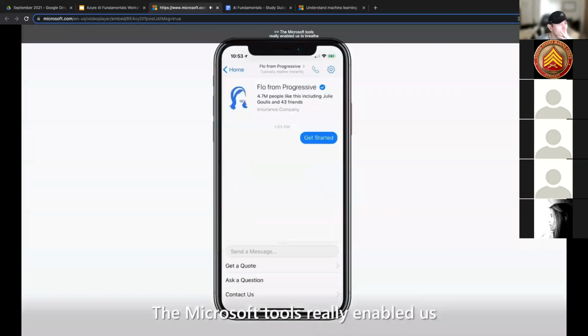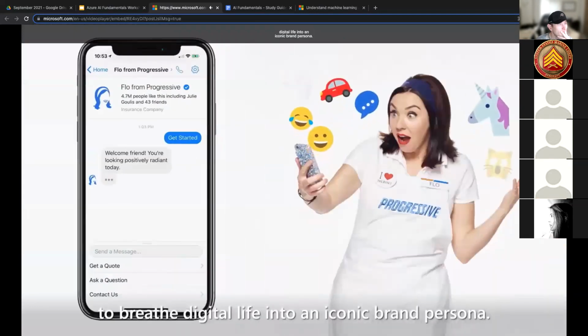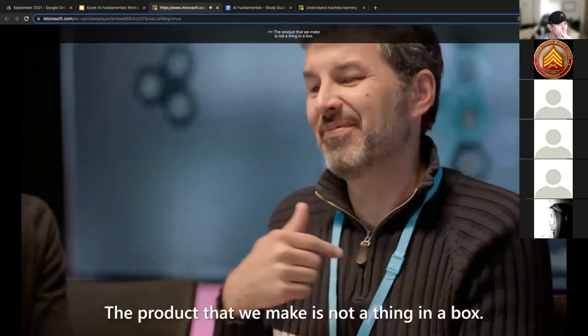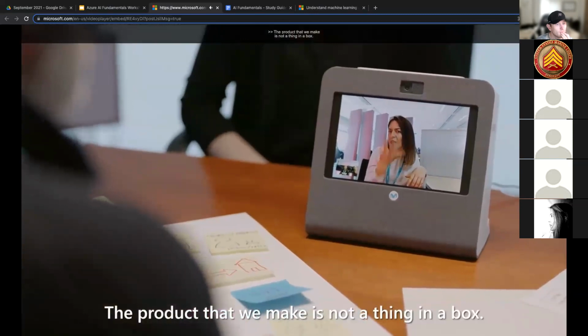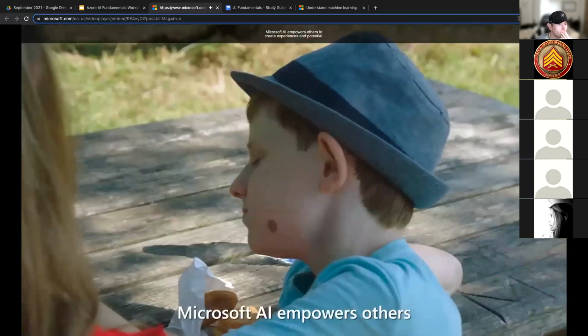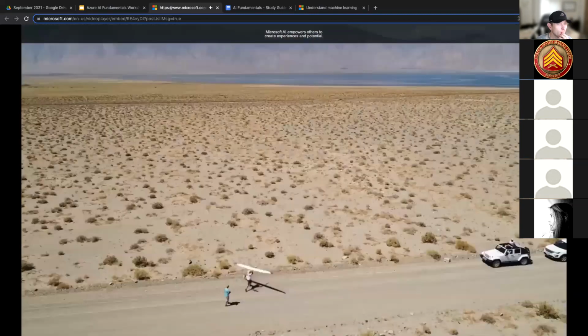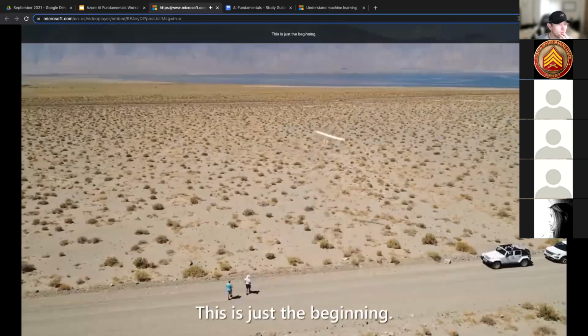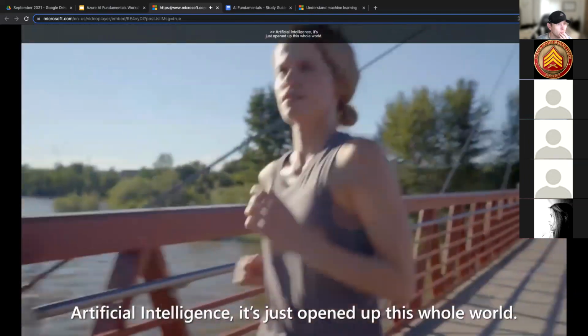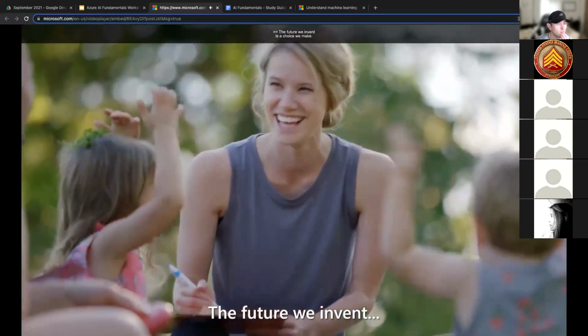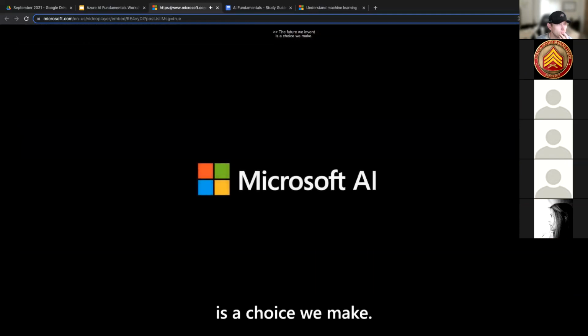Microsoft AI empowers others to create experiences and potential. This is just the beginning. The future we invent is a choice we make.